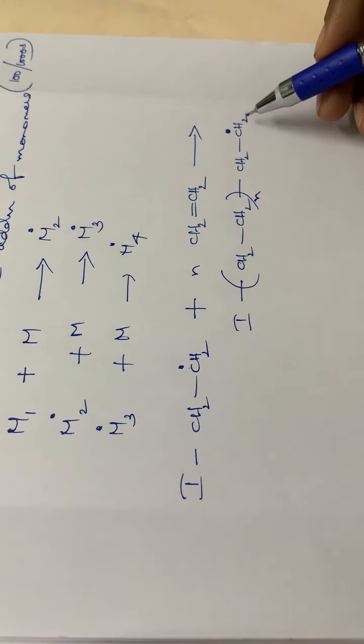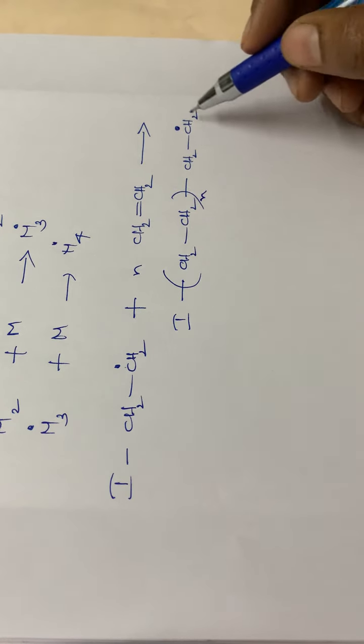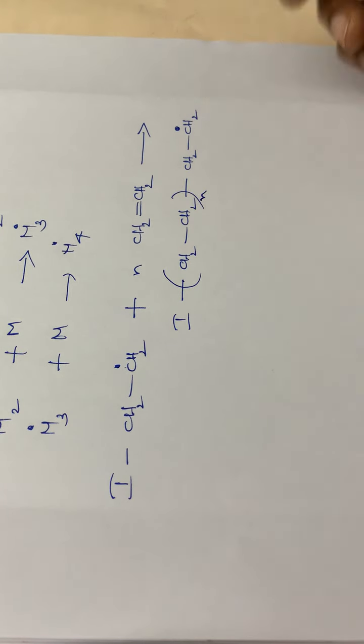This CH2 double bond CH2 combines with this monomer unit or this free radical to form a polymer molecule, and it will be a free radical. So this is the propagation step. This free radical is the active site or the bonding site of that particular molecule. This is how the chain propagates.